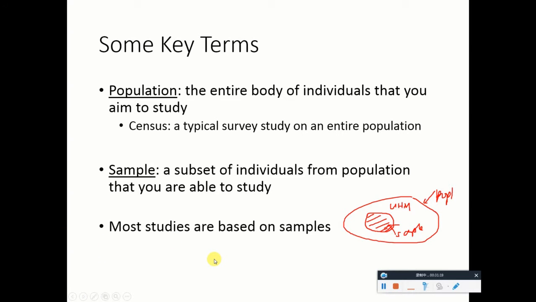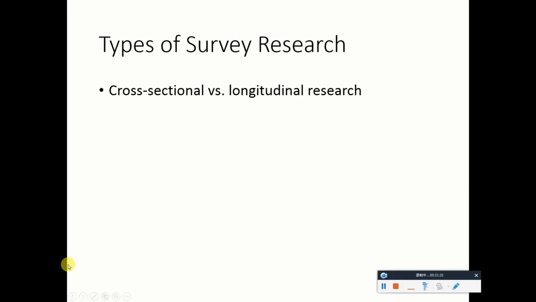So most survey studies, not surprisingly, because of limited funding and limited resources, can only study samples. Okay. So now that we have learned about these terminologies, we can start to talk about different types of survey studies.